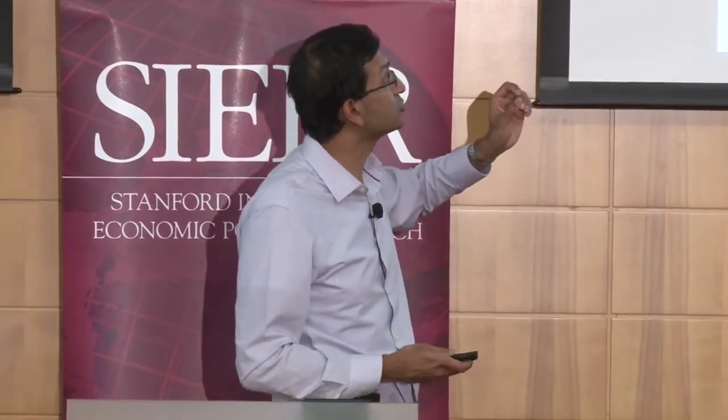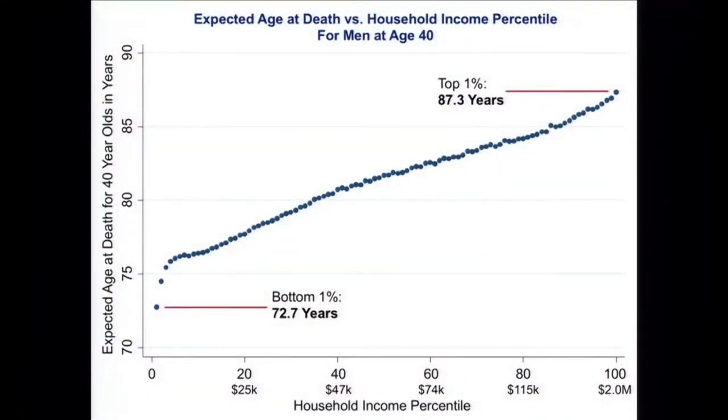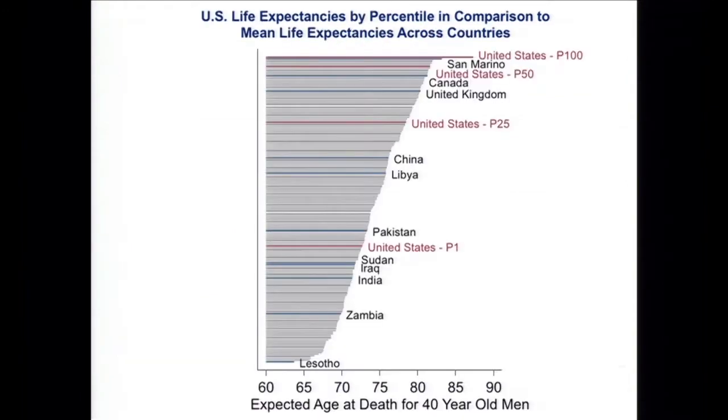So the magnitudes here, there's quite a large gap. If you take men in the top 1%, their life expectancy is 87.3 years in the US at age 40, compared with 72.7 years for men in the bottom 1%, so nearly a 15-year gap between the top and bottom 1%. Now, to give you a sense of magnitudes, how do we think about that 15-year gap?